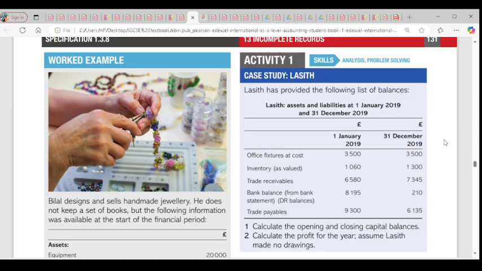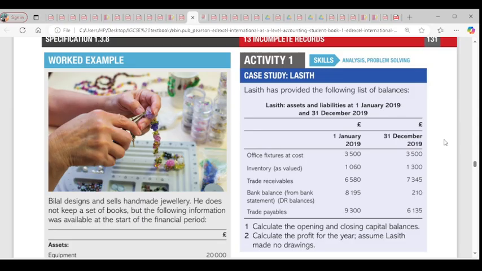Then we have trade receivables, which is 6,580. Then we have bank balance from bank statement, that's cash at bank, which is 8,195. The total is 19,335. That is our total assets. The liabilities for January 2019 is trade payables, current liabilities, so that's 9,300. So 19,335 minus 9,300 gives us our opening capital. Okay, so our opening capital here is 10,035.